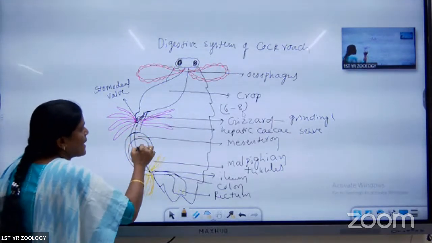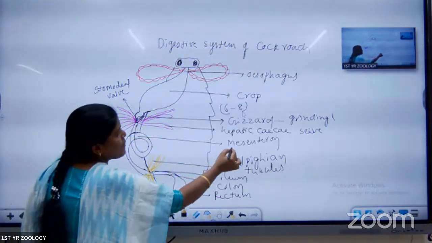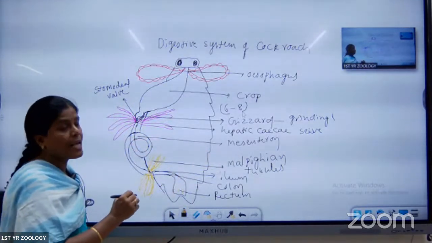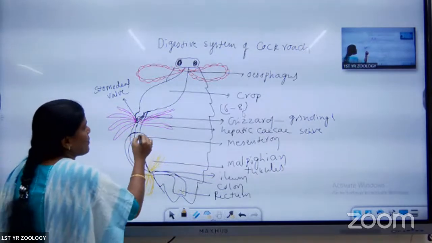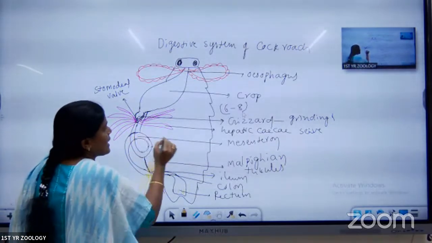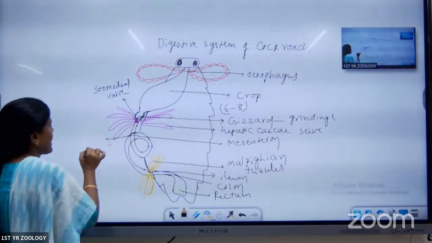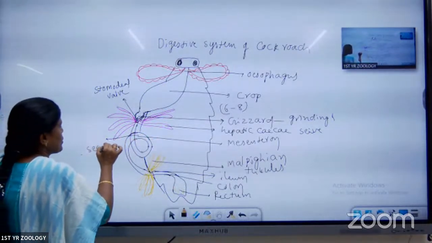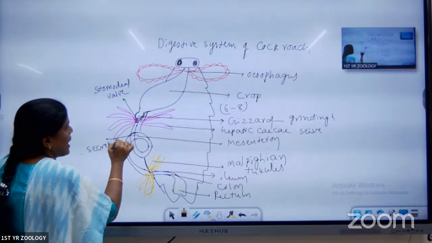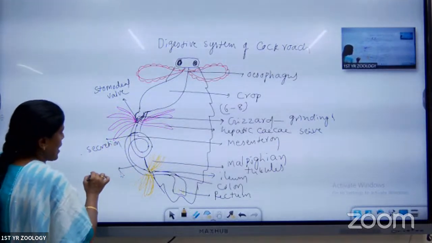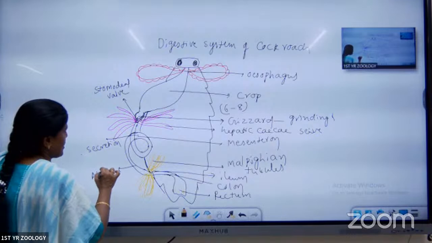Next part is called the mesenteron or midgut. Only one part is there in the midgut, that we call the mesenteron. The anterior portion of the mesenteron acts for secretion. Here, the anterior part is useful for secretion. Next, the posterior part is useful for absorption.